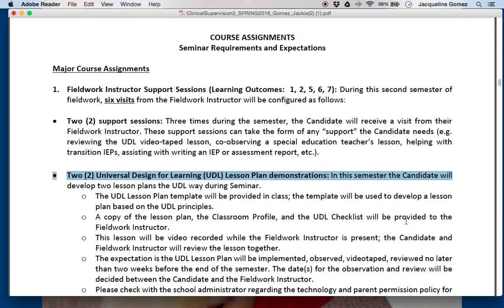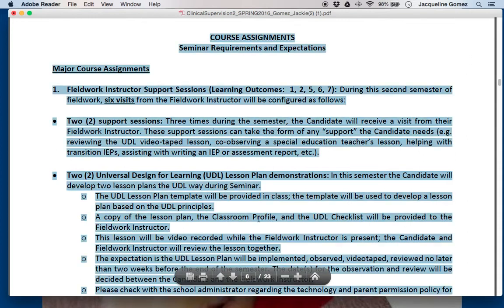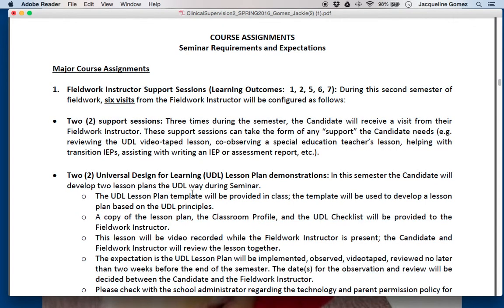Please note that of these 2, you will choose 1 of these to submit the lesson plan, classroom file, and classroom profile and checklist for, and you will only choose 1 of these to videotape and to submit to the class this semester. So please note that this semester you are submitting and uploading your video link to the class. That is a very important component. We had some technological difficulties last semester, so please make sure to work through these this time so that you're able to successfully upload your video this term.